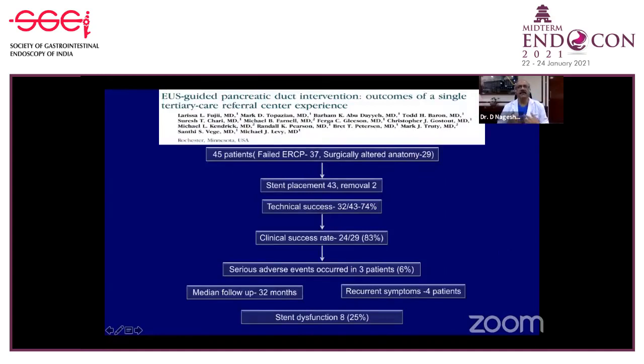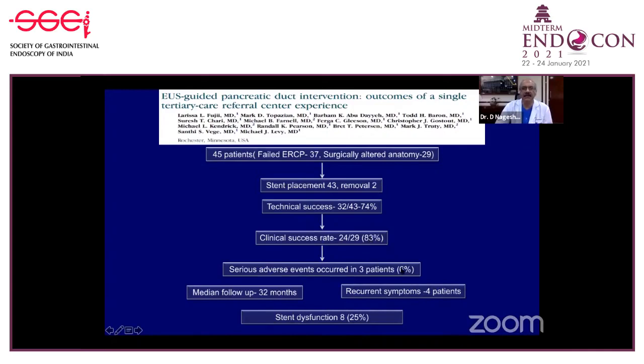So this is a flow chart of experience from Michael Levy's group from Mayo Clinic. And you can see this was the early experience which they reported, subsequently confirmed with a larger series in 45 patients with failed ERCP or surgically altered anatomy. They could clinically succeed in 83% of the cases, I think, which is very good. So ERCP failed in this case, or they didn't have access to the papillary opening. But yet with EUS, they could succeed.